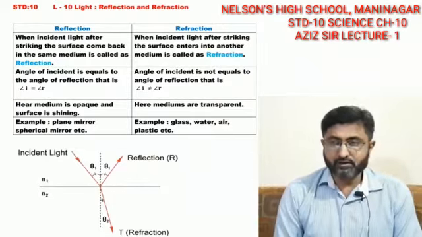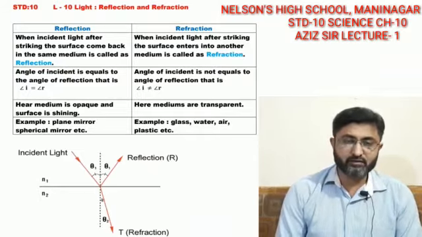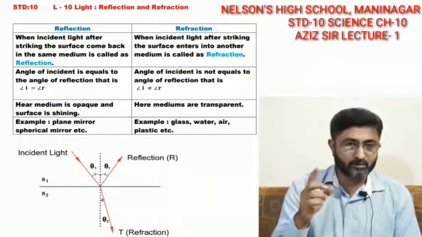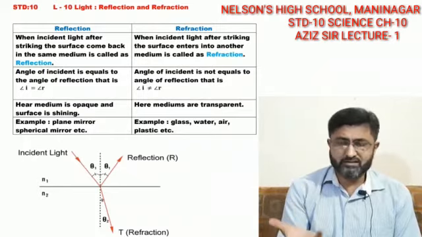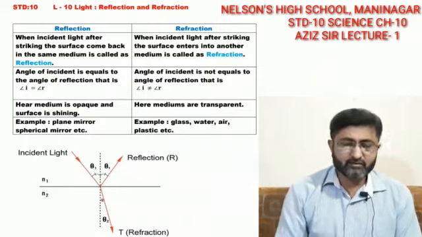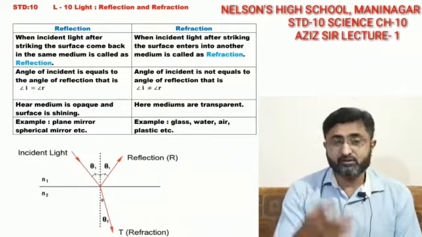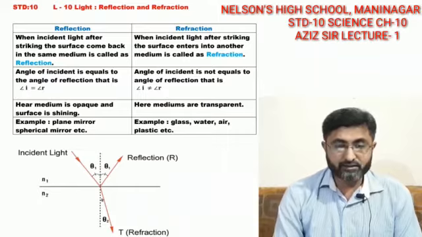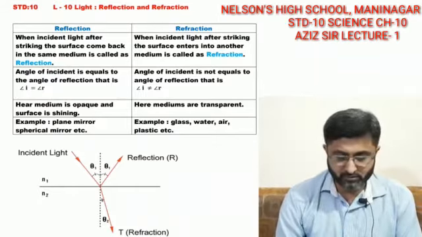In case of refraction, as I told you, it happens in all transparent mediums like glass, plastic, water, air. These are all transparent mediums. Write down 10 names of transparent mediums if you can, whereas I spoke 5 to 7 just now.